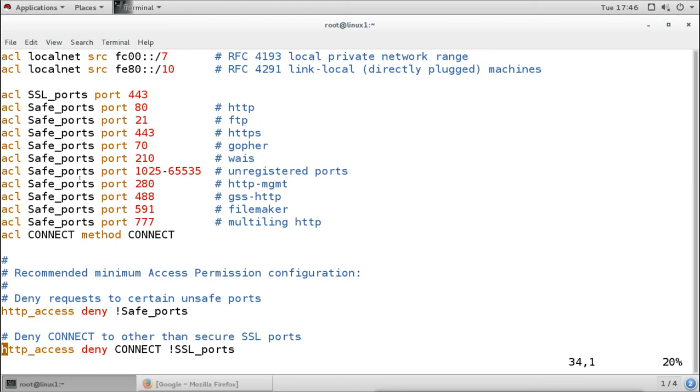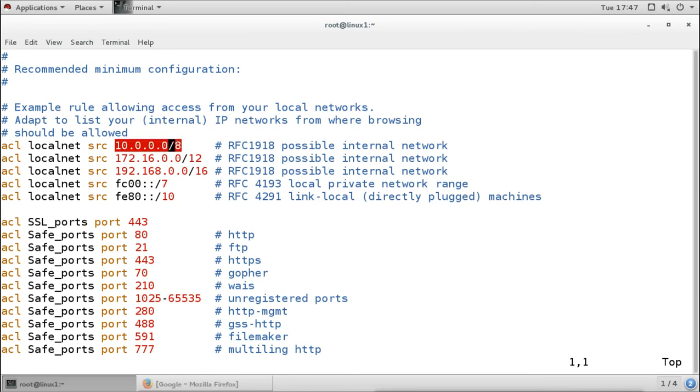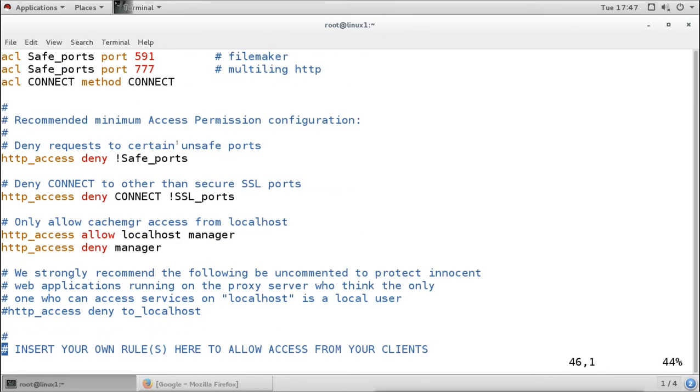The first section is the ACL section. ACL section means where we are creating the lists: a list of protocols, a list of port numbers, a list of IP addresses. Then in the next section we say deny or allow. This is the HTTP access section, where we can say deny or allow for those lists. Here we have some default lists configured and some default allow or deny rules also configured.